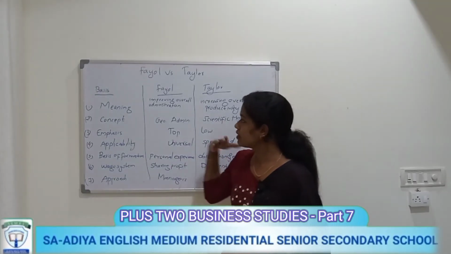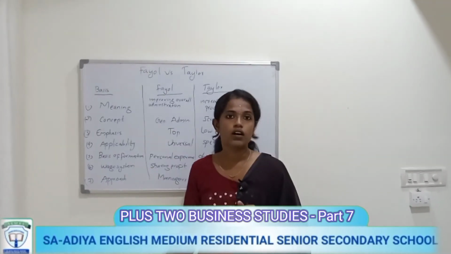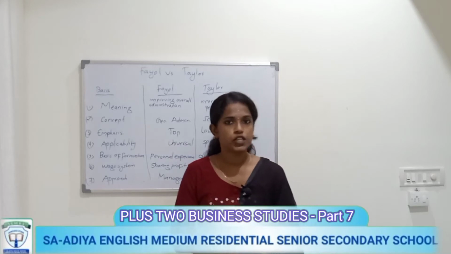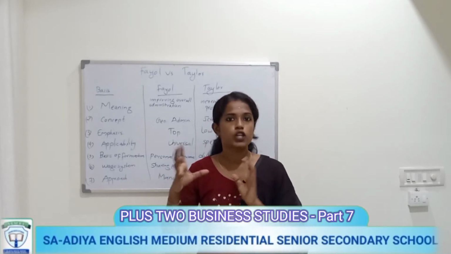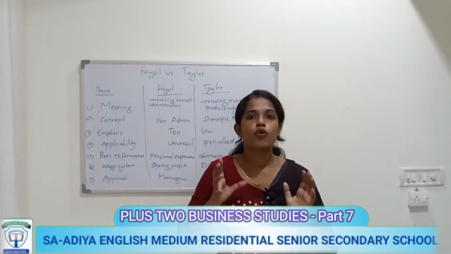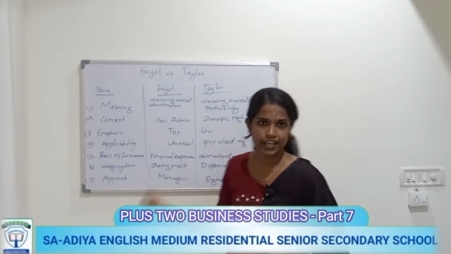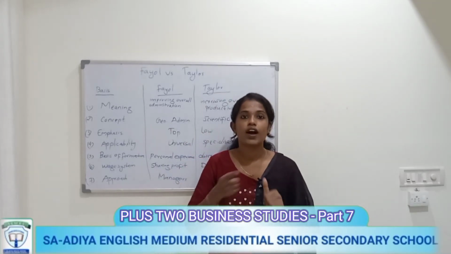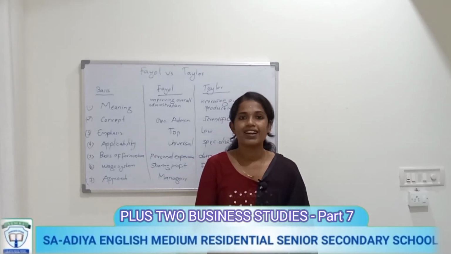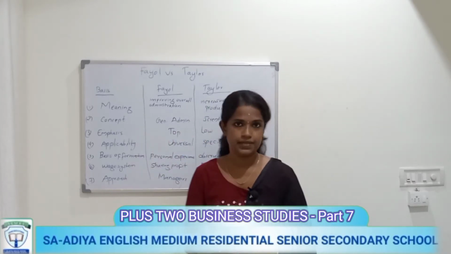Then the third basis is emphasis. Fayol is always aiming at top level management. He developed the principles for top level management for the administration department. But Taylor is focusing on lower level management. So on the basis of emphasis, Fayol is emphasizing top level management and Taylor is focusing on lower level management.